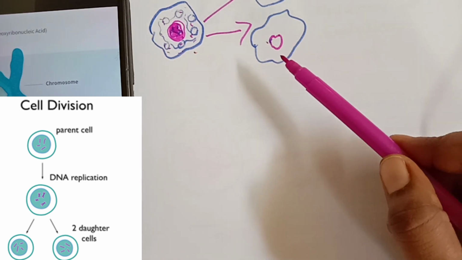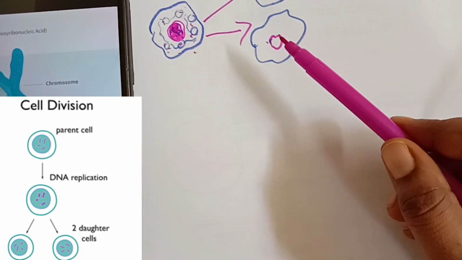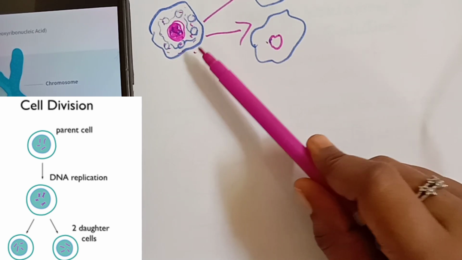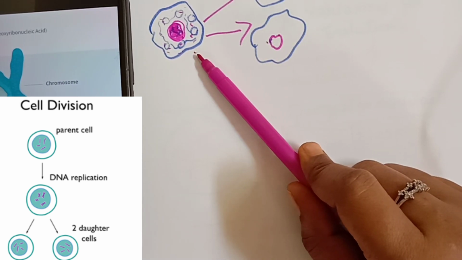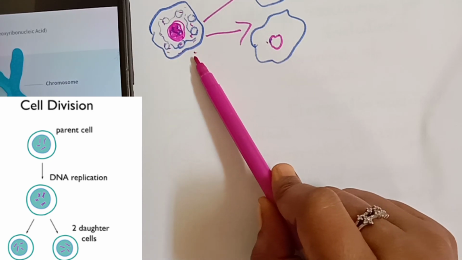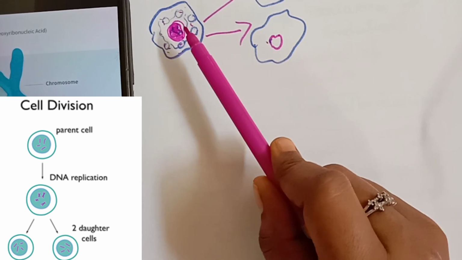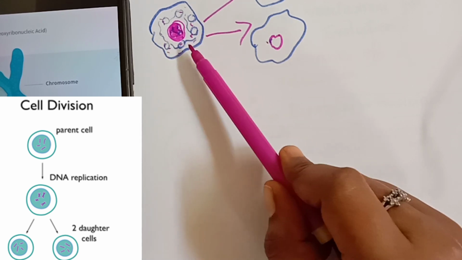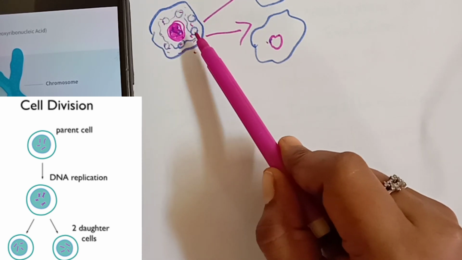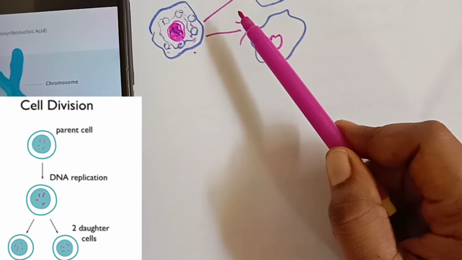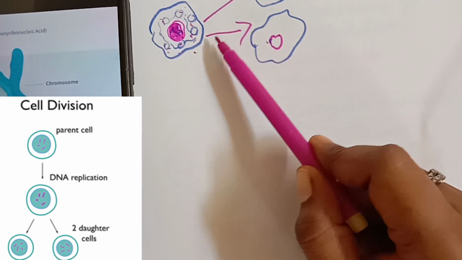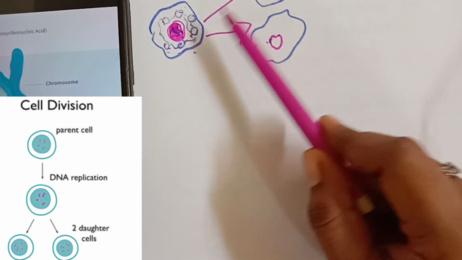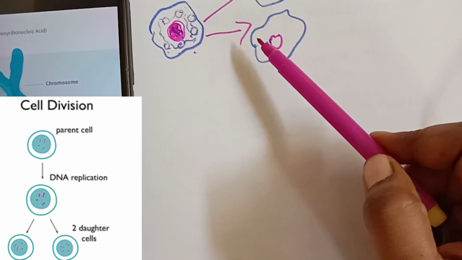Okay, once I'll explain this in English. See, what happened now? We have seen that there was already a cell. Okay, now this cell, if it has to make a copy of its own, first what has to make the copy? The DNA which is present inside the nucleus has to make the copy of itself. And then what happened? All the cell organelles present inside the cell will make their copy. Okay, and finally what happened? The cell also will make its copy, and as a result of that, the two new cells are formed.